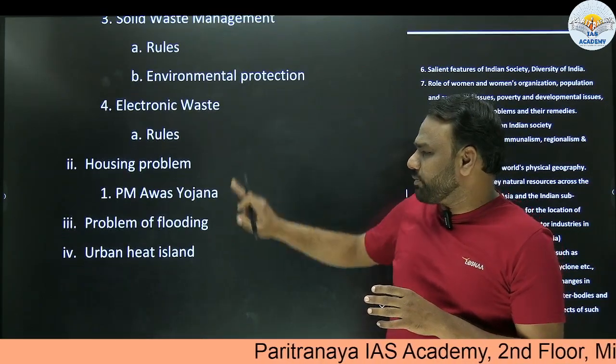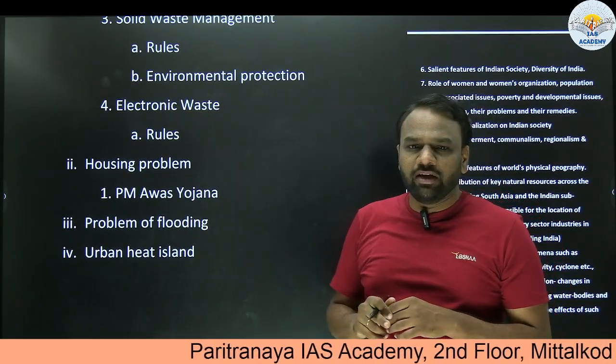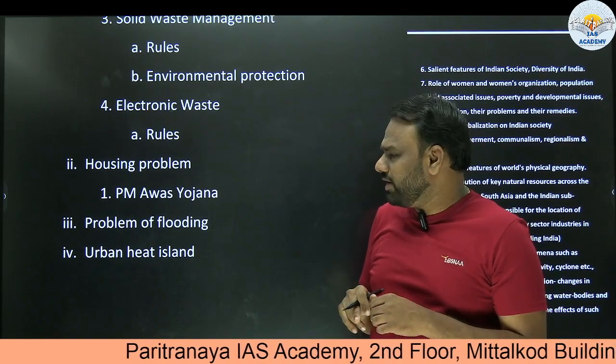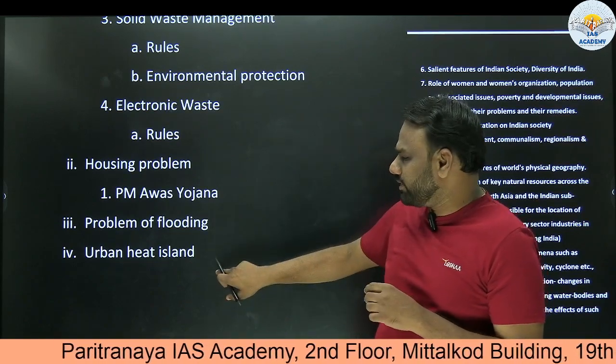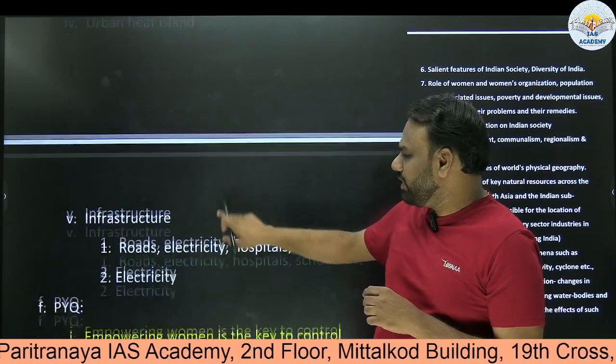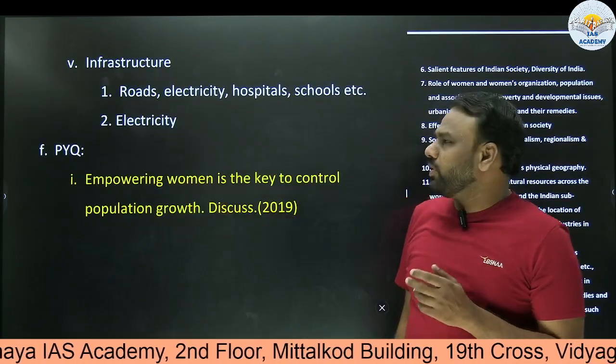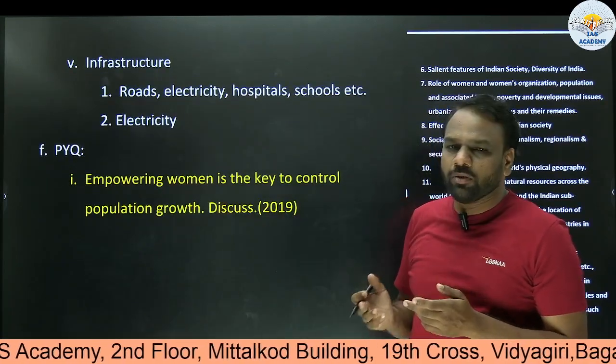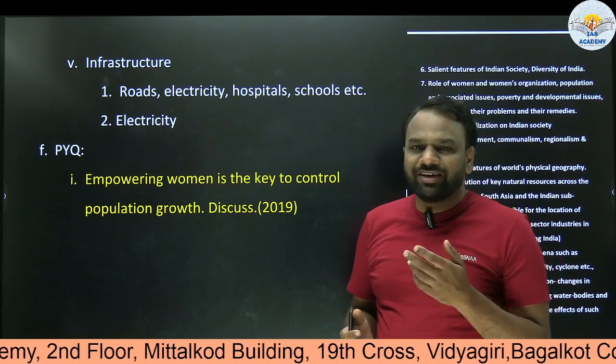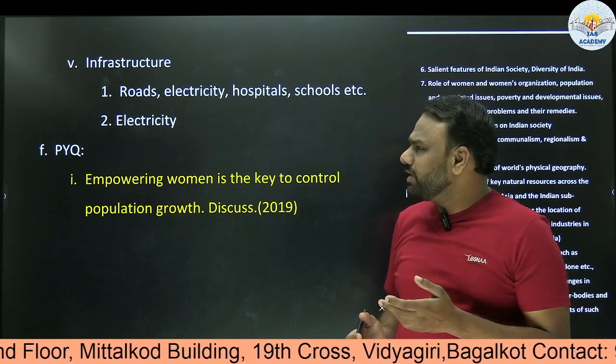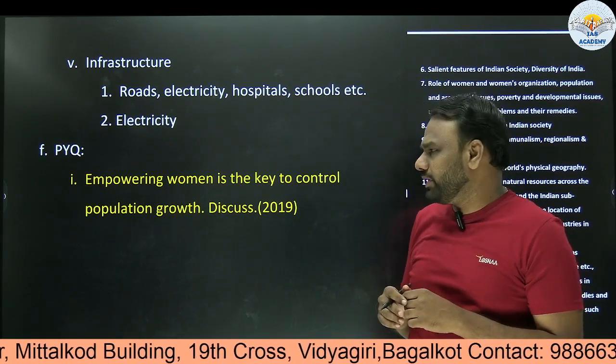Similarly, electronic waste, housing problem, problem of flooding and how we can prevent flooding. These are various angles from which we can think. Similarly, infrastructure: there is no proper road, no proper electricity supply, no proper hospitals and schools. Where schools have to be built and how they have to be built, these are the angles from which we have to think.